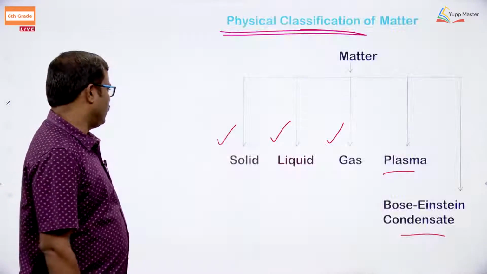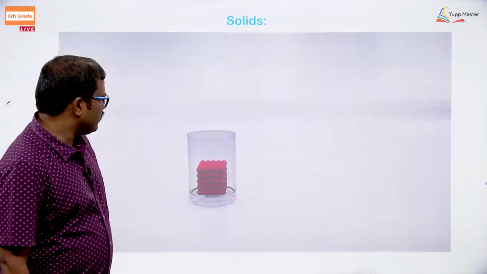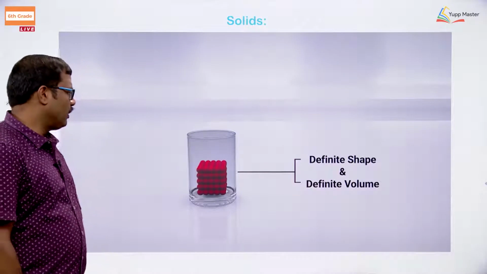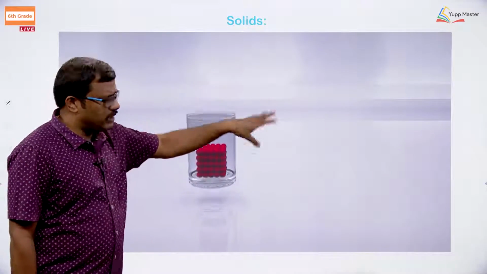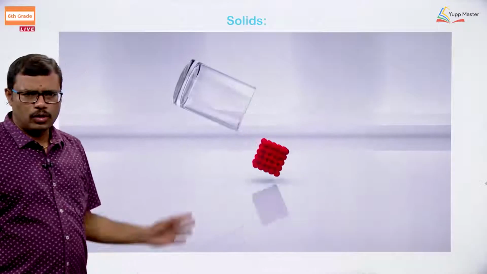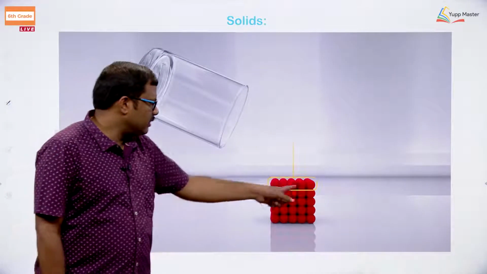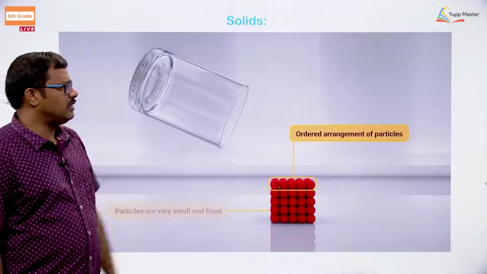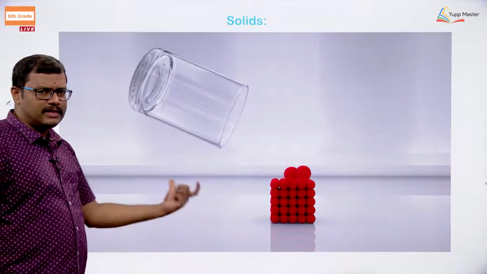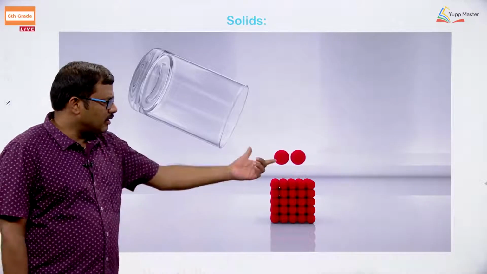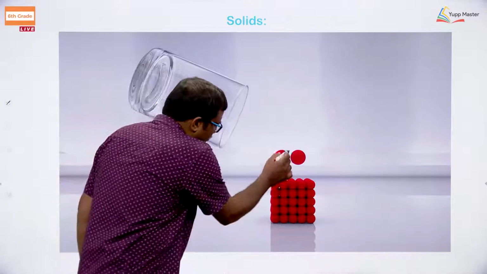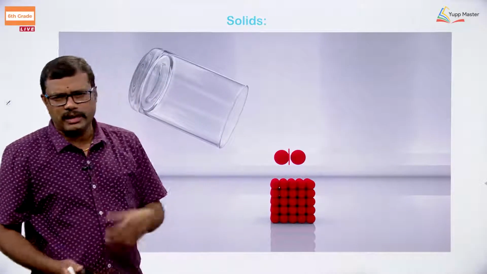So, once again, solids have a definite shape as well as a definite volume. If I try to pour a solid onto a table, what happens? It will settle down on the table without any disturbance; it will not flow. Why is it not flowing? The particles are neatly arranged in an ordered fashion, they are very small and fixed in their positions, they are not moving at all, and the particles are close to one another. The intermolecular spaces are very small.